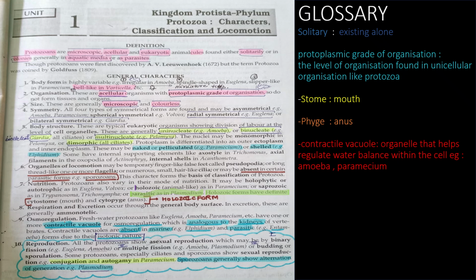So they can be uninucleate, that is having a single nucleus. So the example is amoeba. Okay, and they can have two nuclei, that is binucleate. So the example is giardia, and all ciliates, that is the organisms which are having cilia, and they can be multinucleate, that is Plasmodium. Okay, the examples are mentioned here. Okay, the nuclei can be monomorphic. Okay, then the type of nuclei. Mono means single, morphic means form, morph.